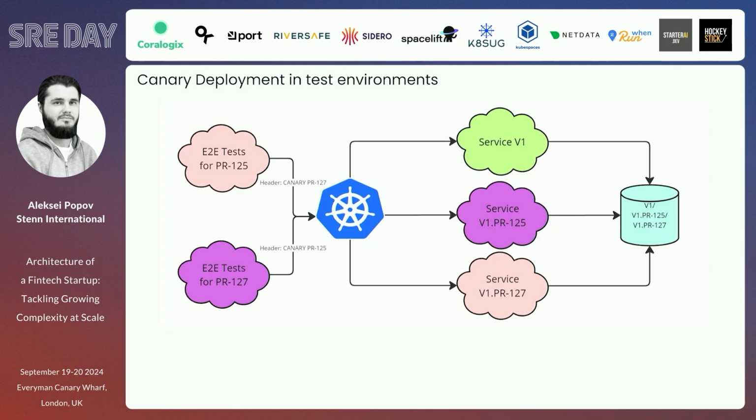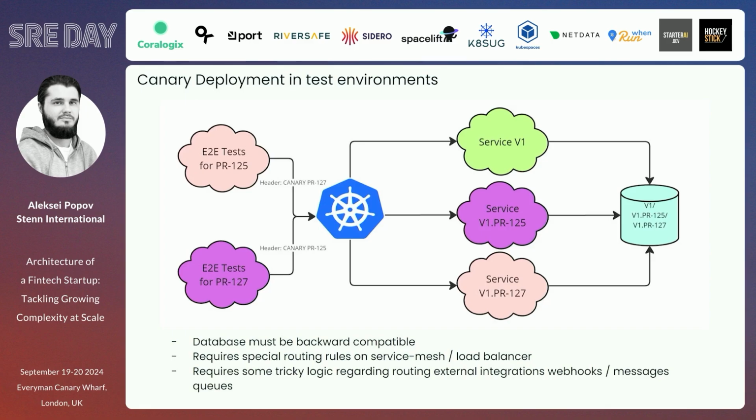And for instance, I have 2 services, one for one developer, another for another developer, and they can just do it in the pipeline without breaking the system for those who are just running maybe end-to-end tests every day, for instance, there. It helps to reduce the cost of not developing and deploying a lot of test environments to achieve isolation, but it requires some things to do. Of course, the database must be backward compatible. It requires special routing and requires some tricky logic regarding external integrations and messaging queues, because we need to do some proper routing when we're reading the message from Kafka, for instance.